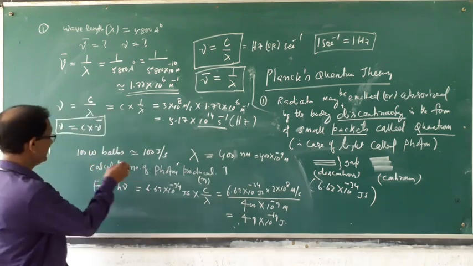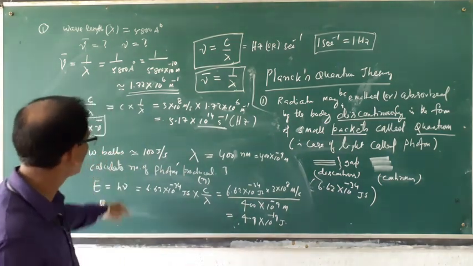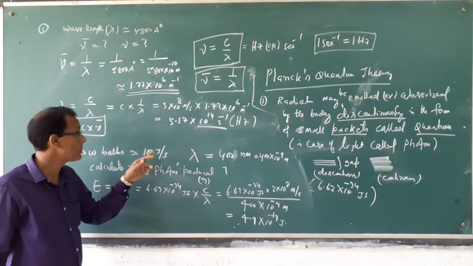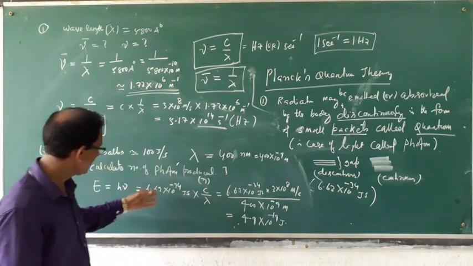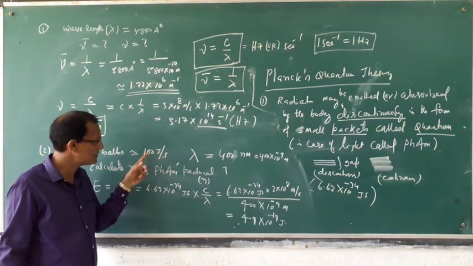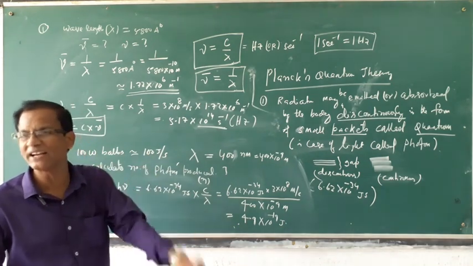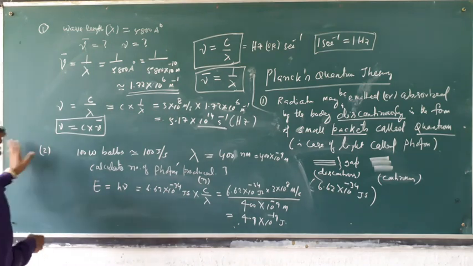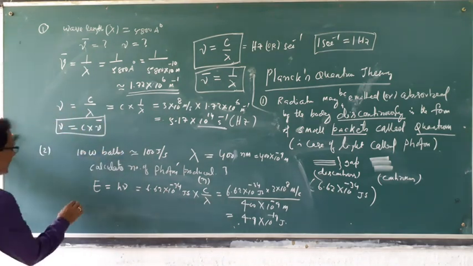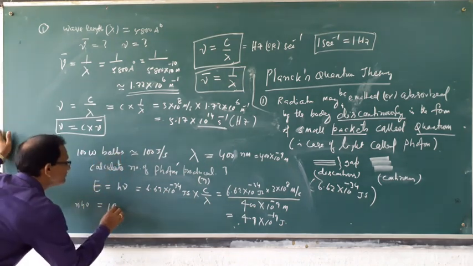But the bulb power is 100 watt, meaning 100 joule of light produced per second. Already you know. That means per second this much energy is released. Then how many photons of light are produced?